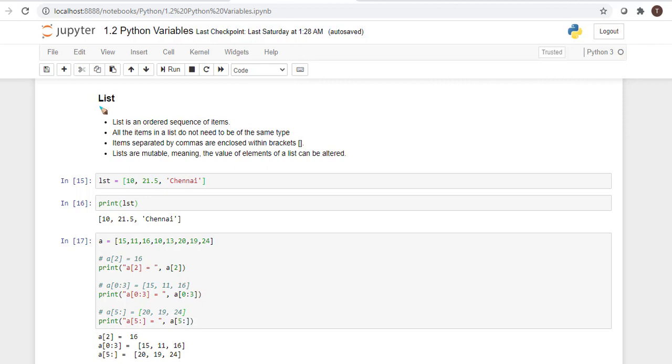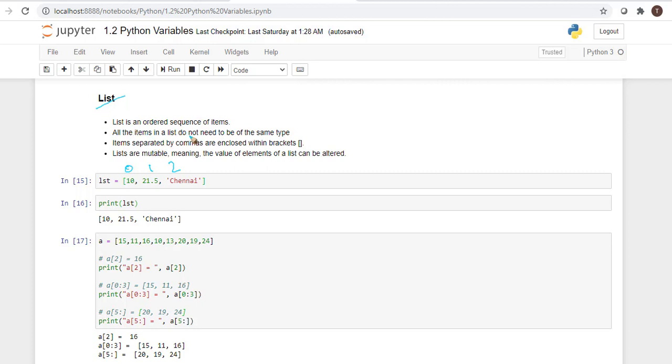Another sequence type is a list. A list is an ordered sequence of items. It has an index 0, 1, 2, like that, which is why it's an ordered sequence. One of the most used data types in Python, and very flexible to use, is a list.